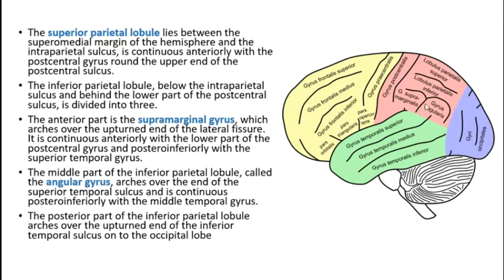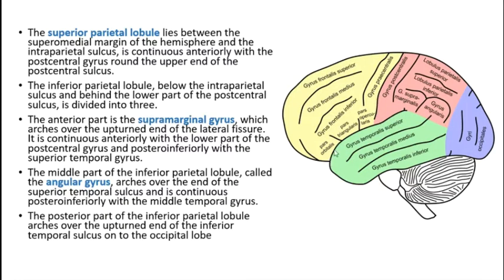The inferior parietal lobule is below the interparietal sulcus, and behind the lower part of the post-central sulcus. It divides into three parts. Now we are talking about this region. The anterior part is called the supramarginal gyrus, which arches over the upturned end of the lateral fissure.